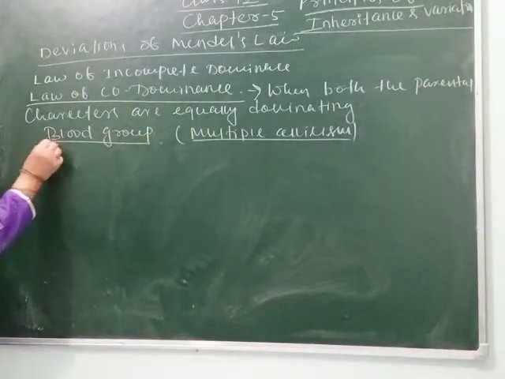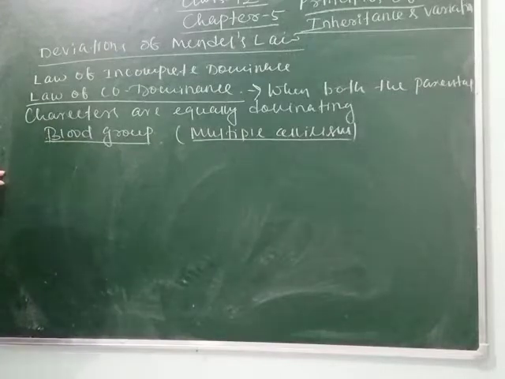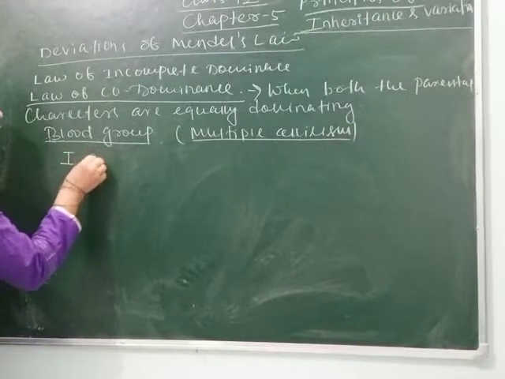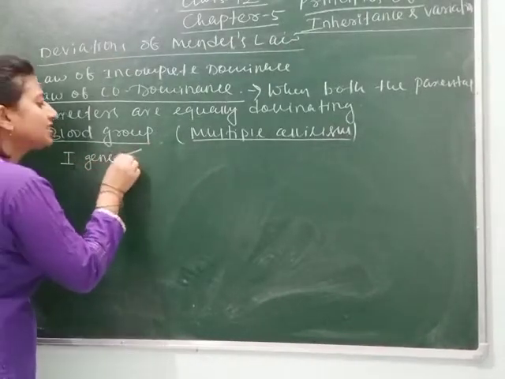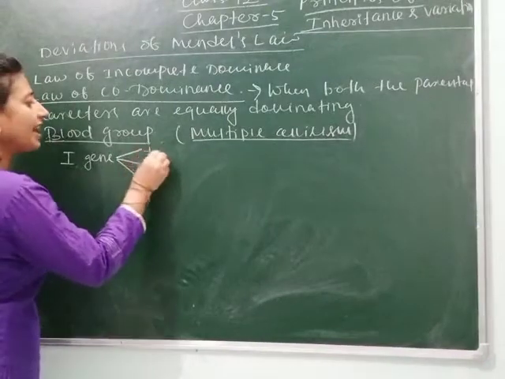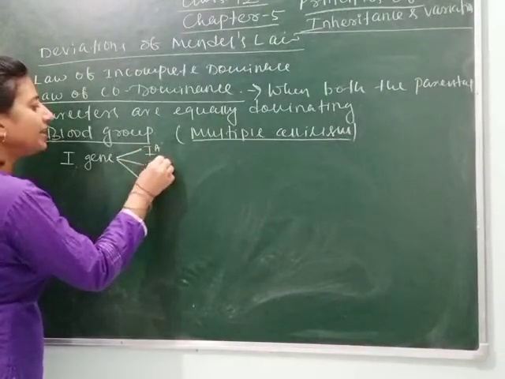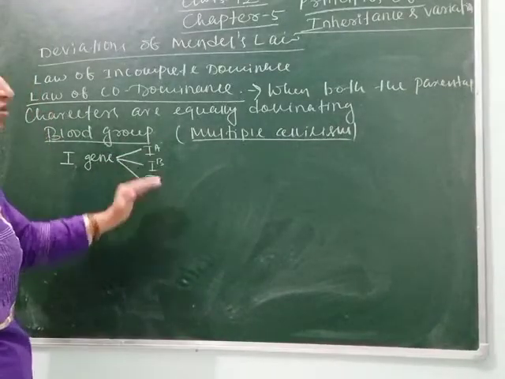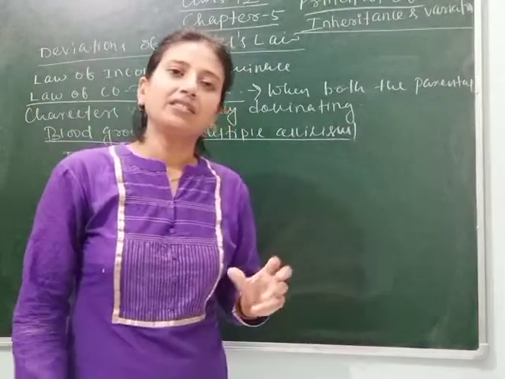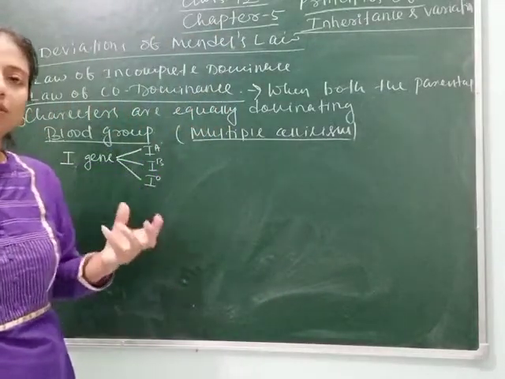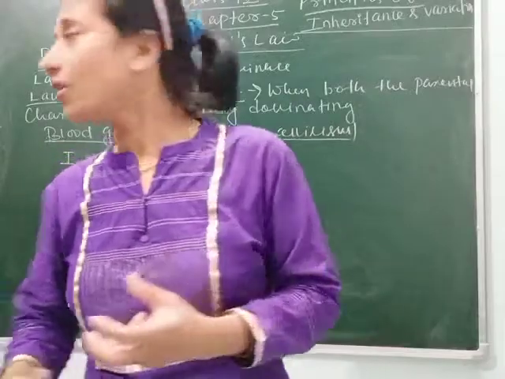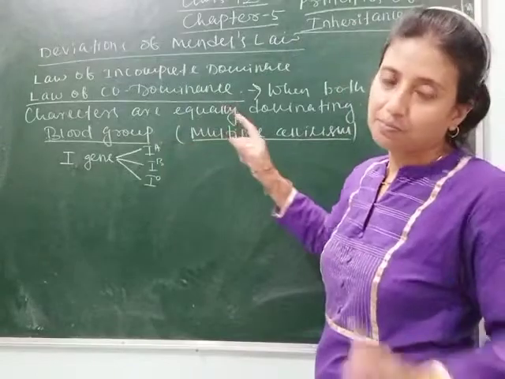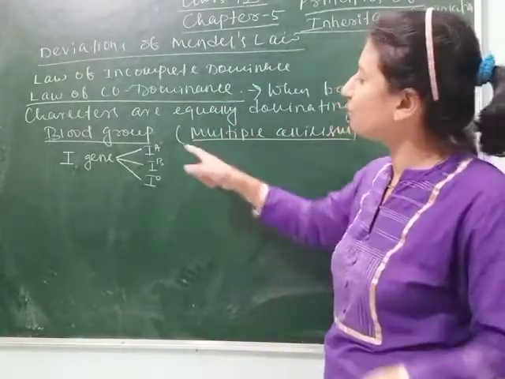So let's understand how a single gene has many alleles. For blood group, the gene is called the I gene, and the I gene has three different alleles: IA, IB, and IO. And from these three alleles, four different types of blood groups are formed.